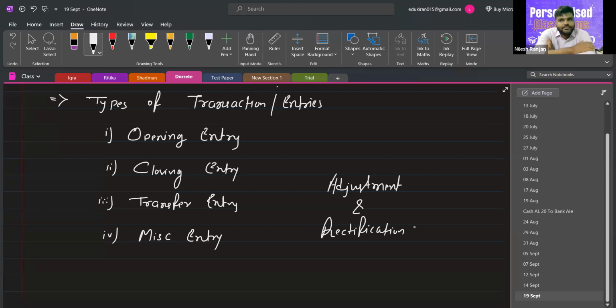Sir, every account has balance. Every account has balance? Actually, in the ledger, I taught you that every account has a balance, but there is one thing which is incorrect, because we have to teach how to transfer the balance. That's why we calculate the balance in each and every account. But there is a concept I told you at the time of preparing the ledger, that nominal accounts don't have any balance.